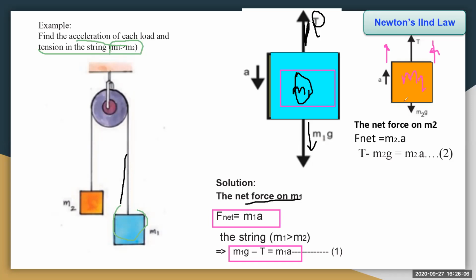The net force on m2, F net, is equal to m2 into a. Now as it is going up, the tension force is more, as the weight of this body is less. Therefore, T minus m2g is equal to m2 into a. This is the second equation.